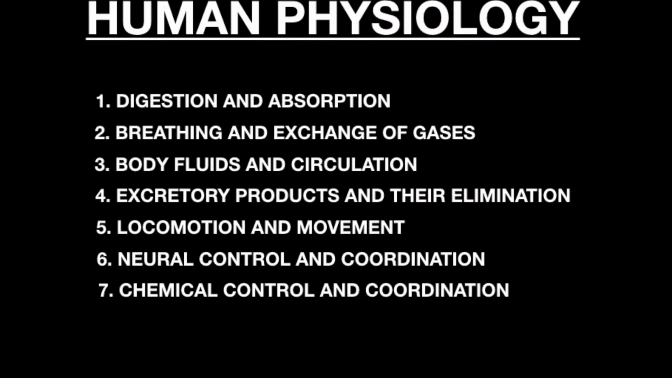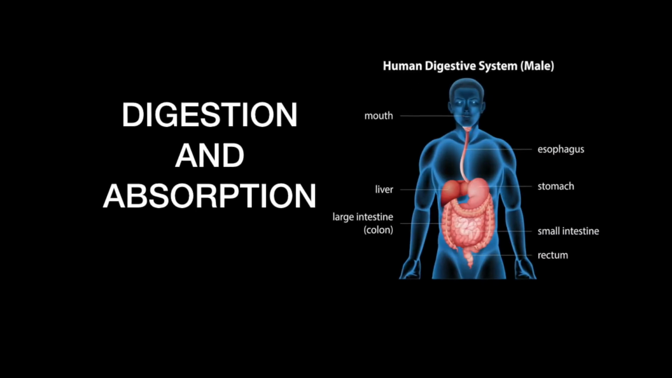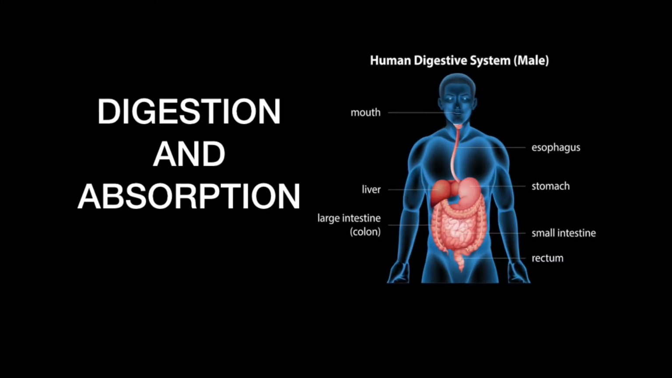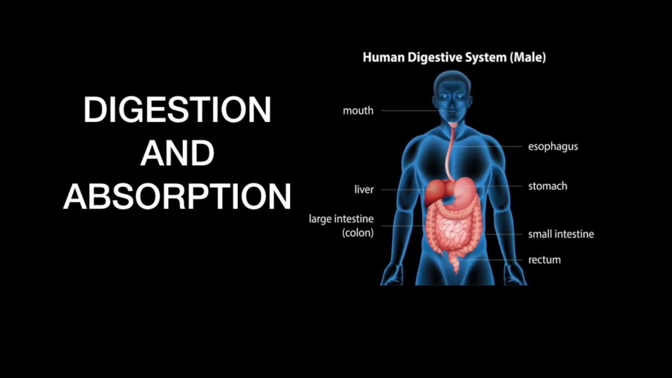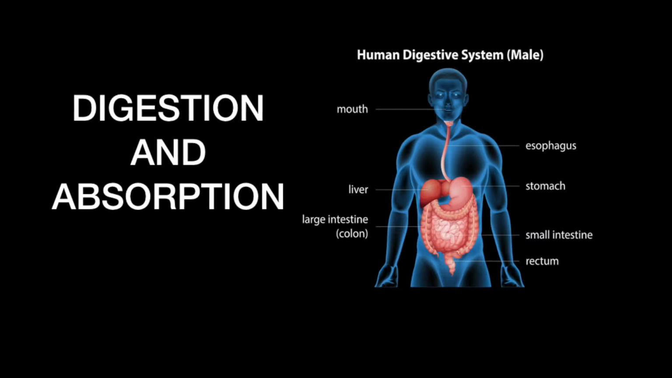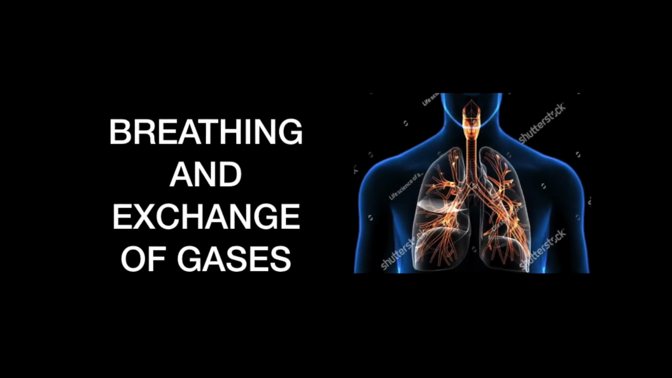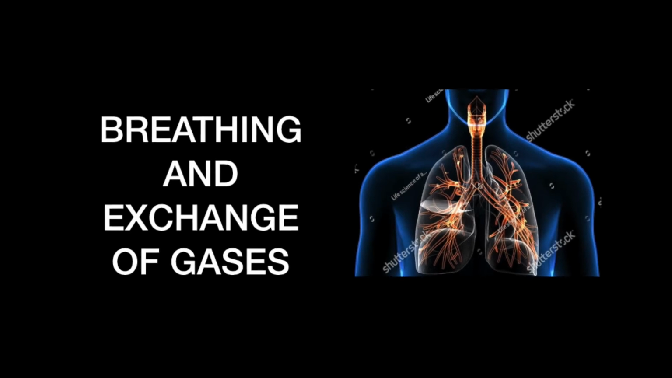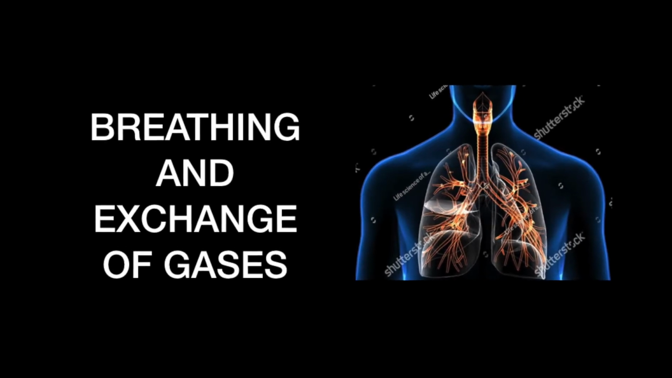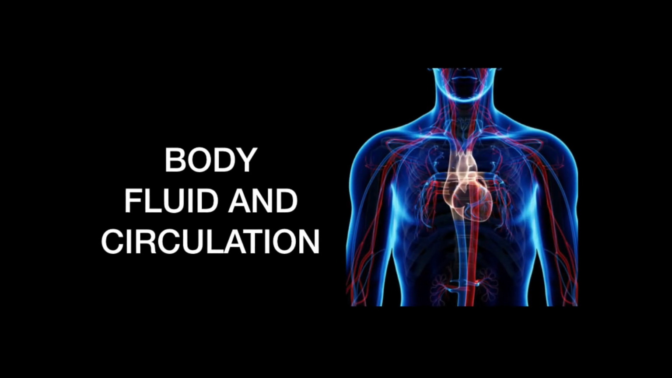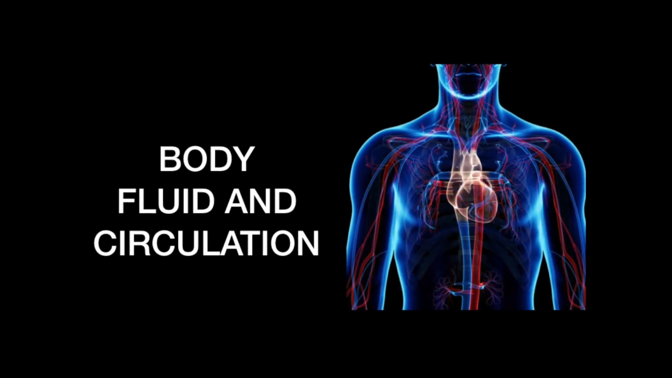So this unit consists of 7 chapters which tends to explain functioning of different organ systems in our body. The first chapter of this unit is digestion and absorption. This chapter tends to explain how the process of digestion occurs within our body and how this digested food is absorbed by our body. The second chapter of this unit is breathing and exchange of gases. This chapter will help us to understand our respiratory system and how exchange and transport of various gases occur inside our body.